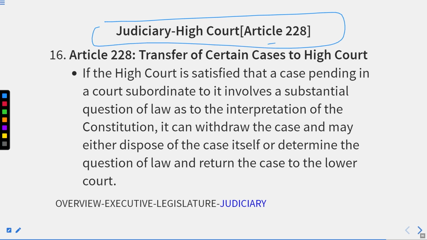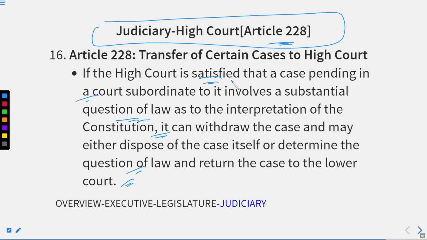Thereafter, what we have is Article 228, transfer of certain cases to High Court. If the High Court is satisfied that a case pending before a court subordinate to it involves a substantial question of law as to the interpretation of the Constitution, it can withdraw the case and may either dispose of the case itself or determine the question of law and return the case to the lower court. Okay. So remember this thing.